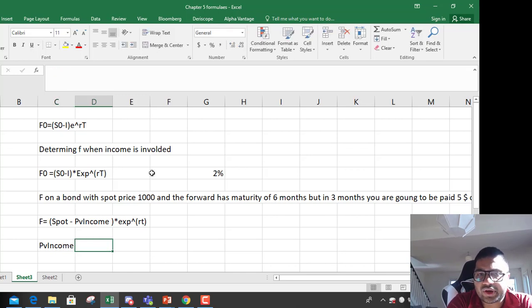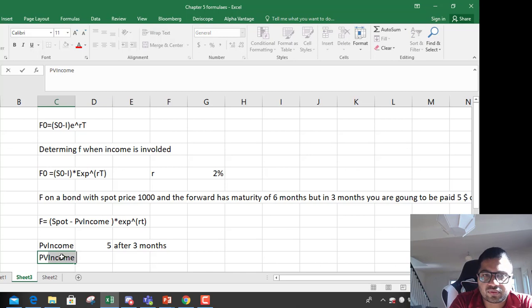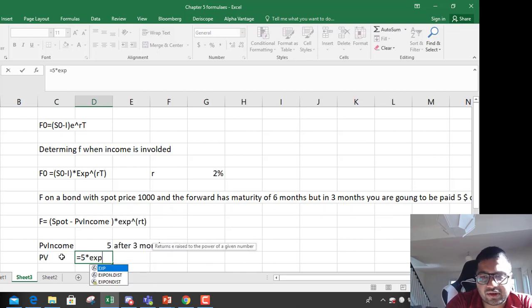So we are going to get $5 after 3 months. What is the present value of $5 after 3 months at 2% interest? As we saw in the last class, present value equals the $5 coupon payment times exponential with a minus sign, because whenever we discount we use a minus sign. We always use exponential functions to discount or to compound.